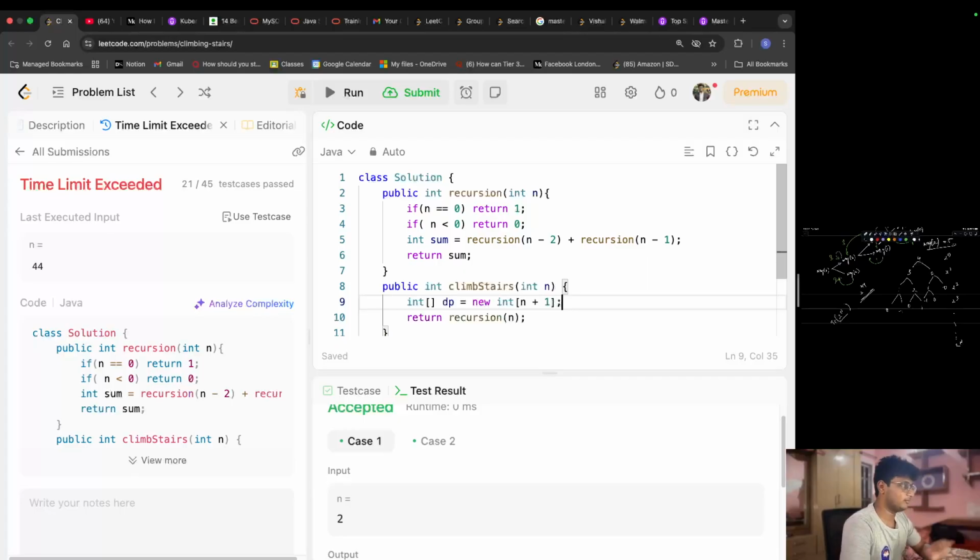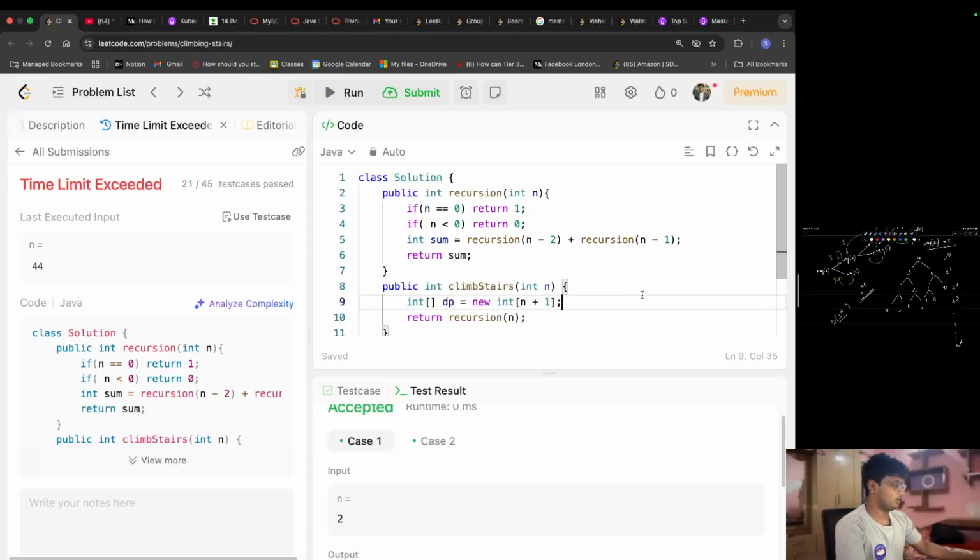Why n plus 1? Because we need to find the value of the nth number, right? If we need to find the value of the fifth number, and I'm forming a dp of size 5, your dp will only range from 0 to 4, right? So to form the dp for the nth number, we need the value of the nth number. So for 5 I need to create an array of size 6 so that it's covered from 0 to 5.